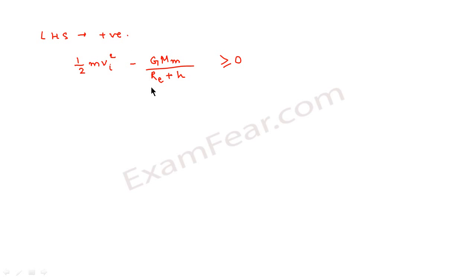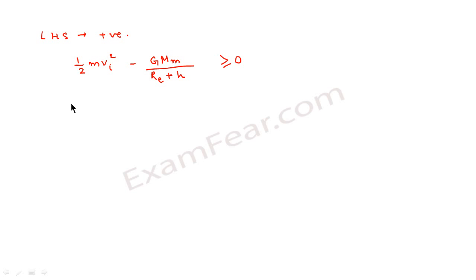That means this value also can never be negative, because the left hand side can never be negative. So this value will always be greater than or equal to 0.